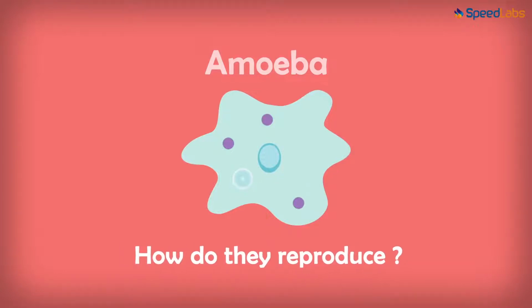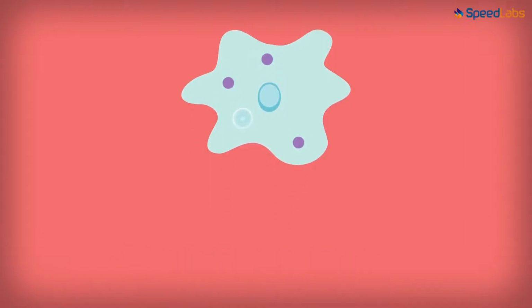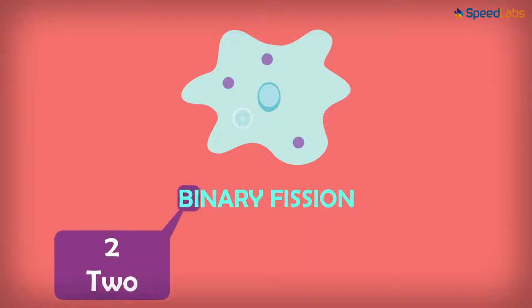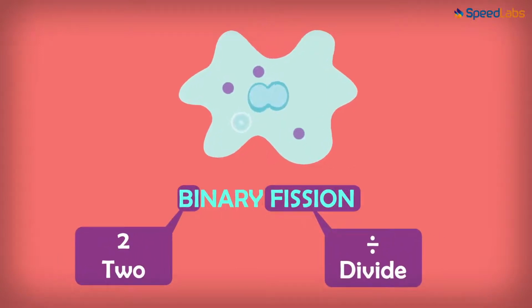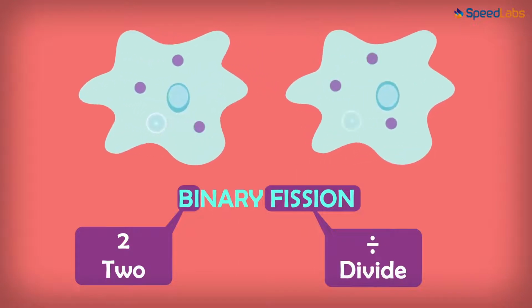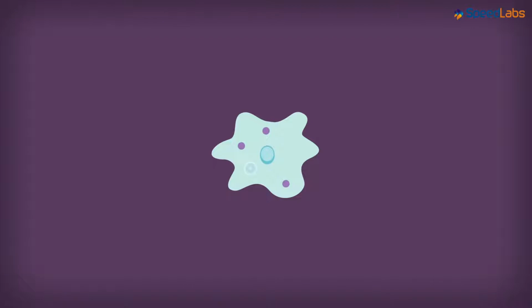The answer is quite simple. They use the method of binary fission. The term binary comes from the word bi, which means two, and fission means dividing. The amoeba's body splits into two parts and forms two new cells. Let us see how this actually takes place.